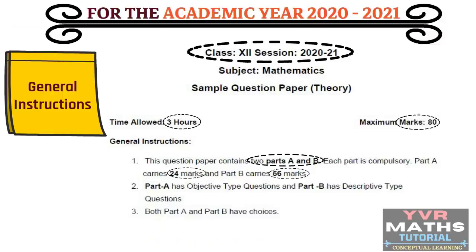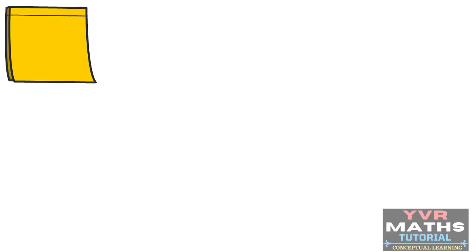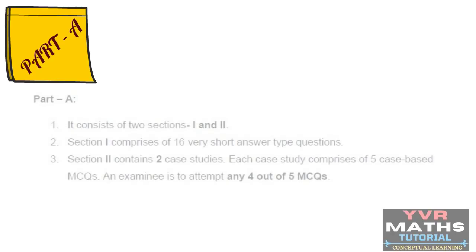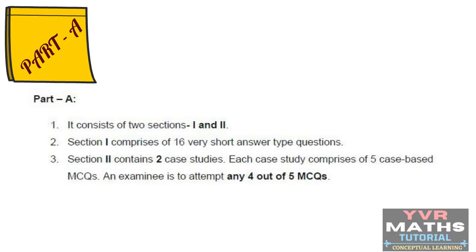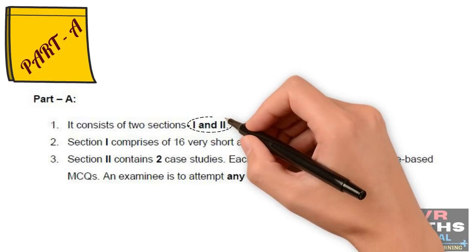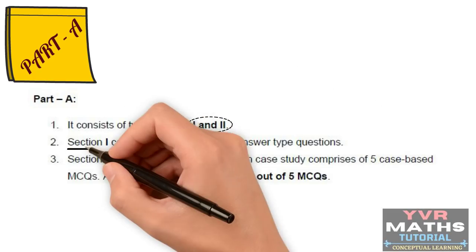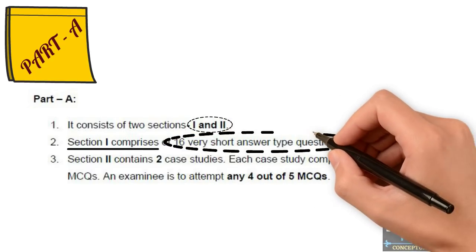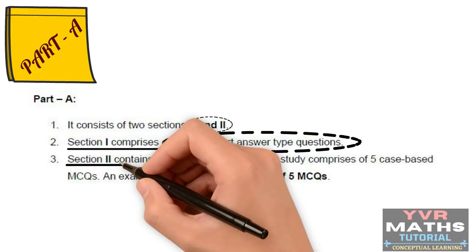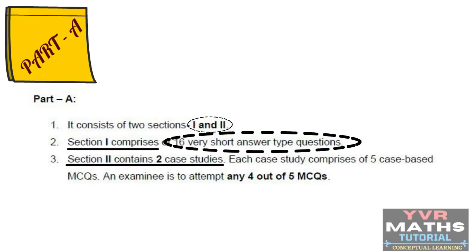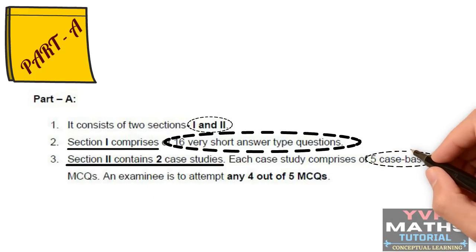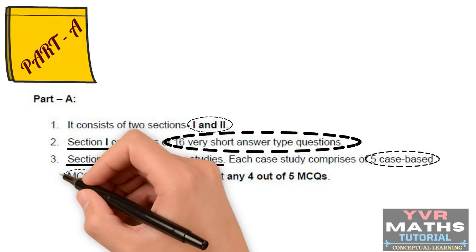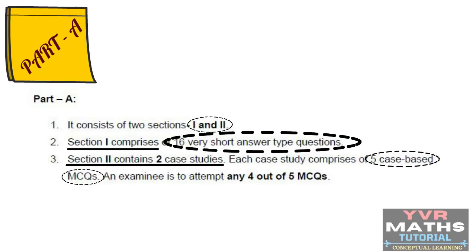In the next slide, I will explain the general instructions about Part A. Part A contains 2 sections, section 1 and section 2. Section 1 comprises 16 very short answer type questions, and section 2 contains 2 case studies. Each case study comprises 5 case-based MCQs, multiple choice questions.